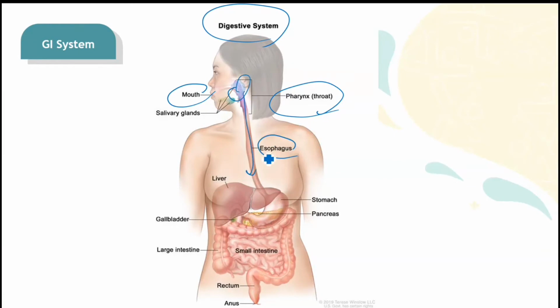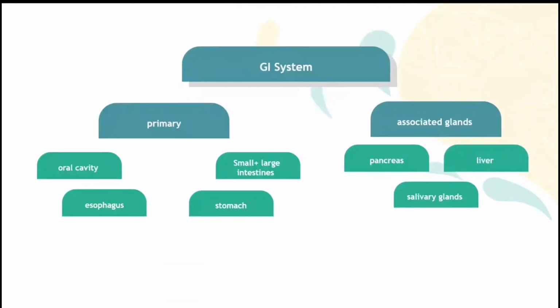Okay. Then from the esophagus to the stomach, the digestion will start, and also will continue to the small intestine. Then after that, through the ileum to the large intestine, after that to the anus. Okay, this is just the general concept.